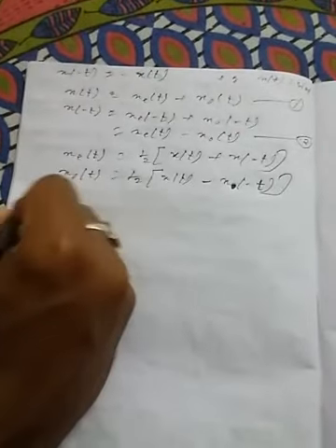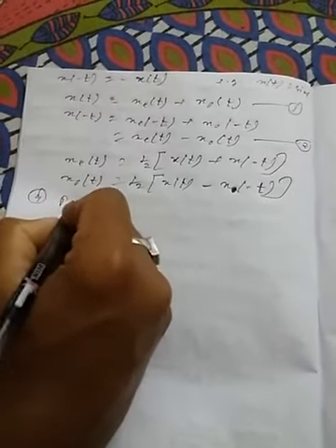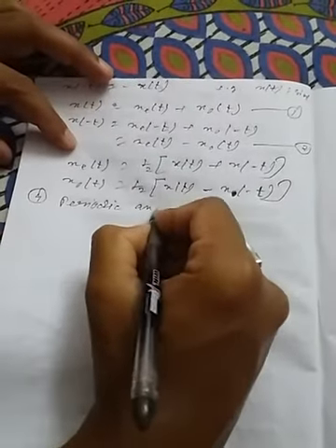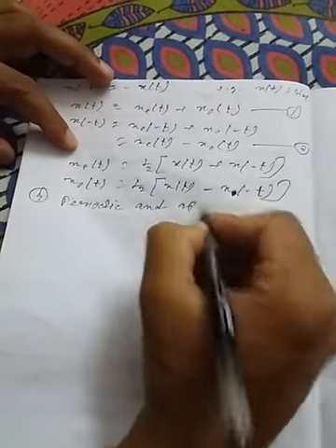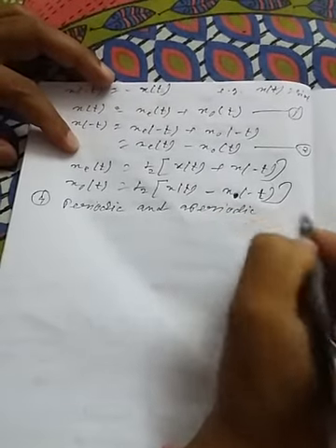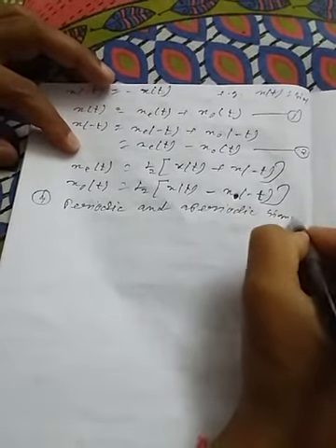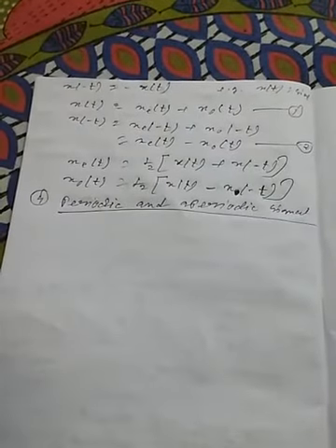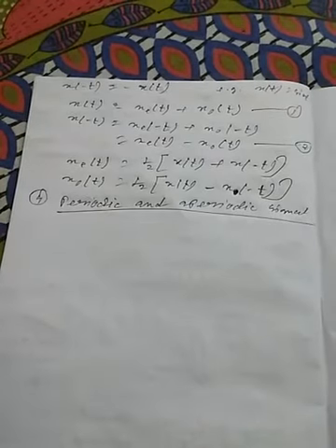Now number 4 is periodic and aperiodic signal.